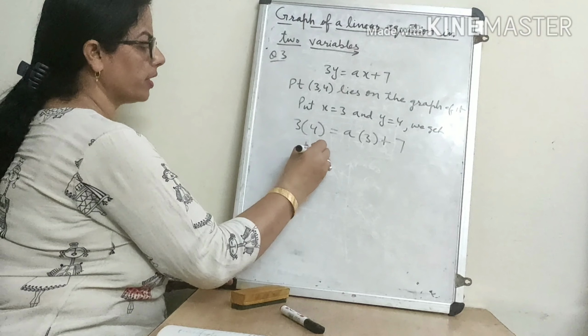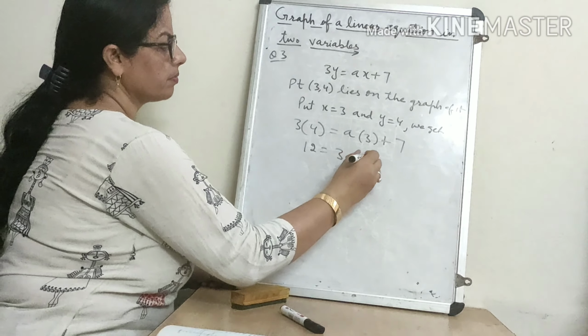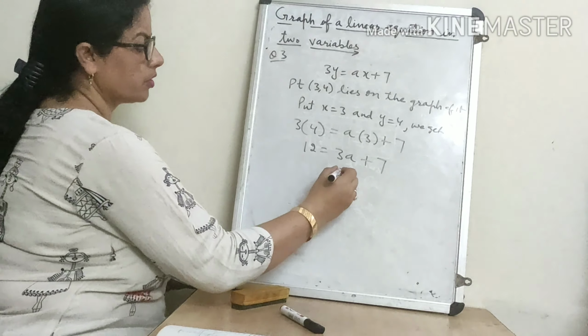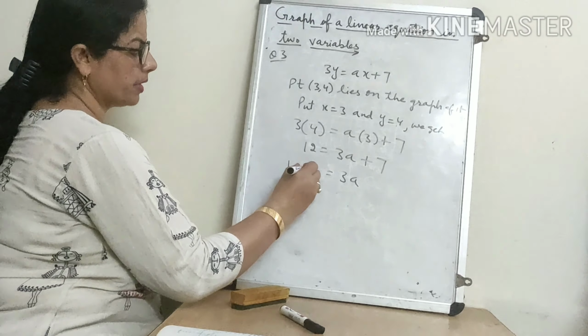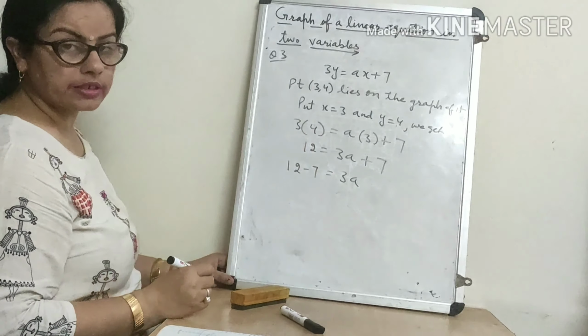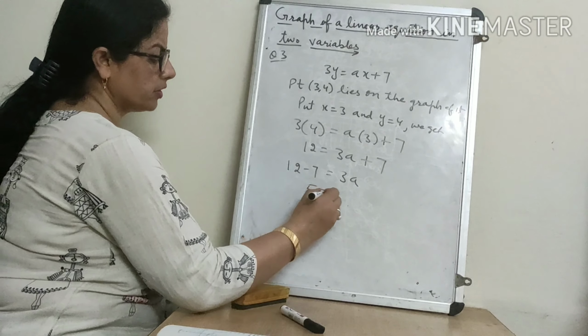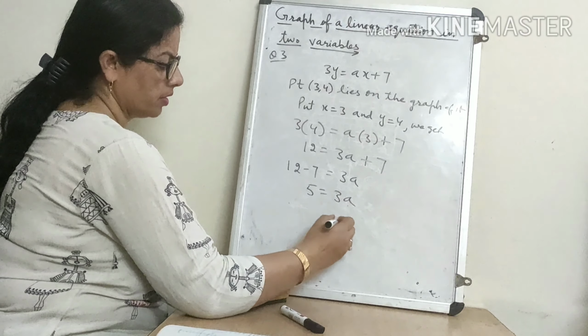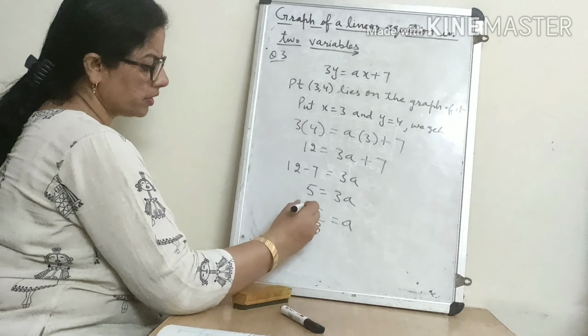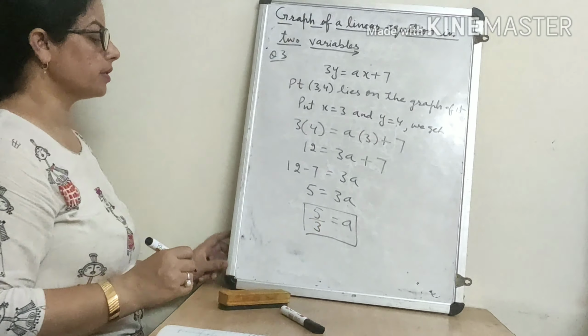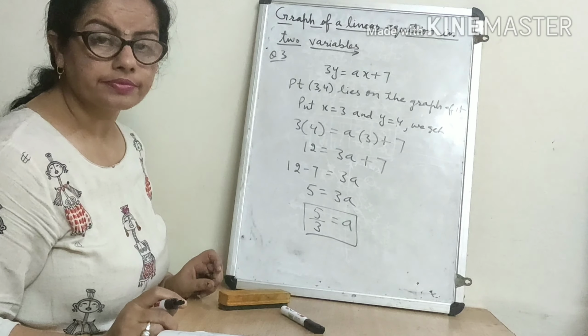3 4s are 12. 3 into a, 3a, plus 7. 3a we will keep here. 7 you can shift this side. Plus 7 will become minus 7. 5 is equal to 3a. Now this 3 we can shift downward side. So a is equal to 5 by 3. This will be the answer.